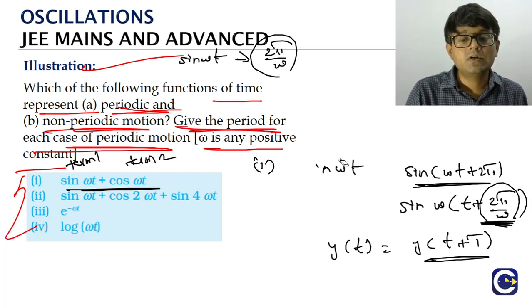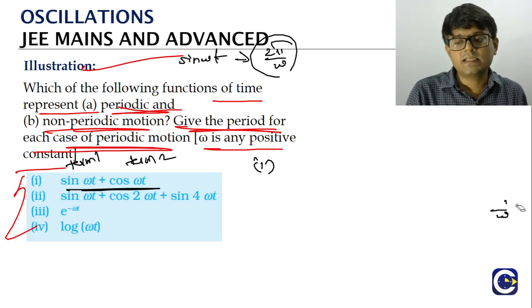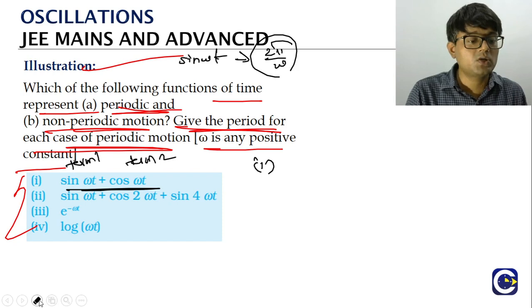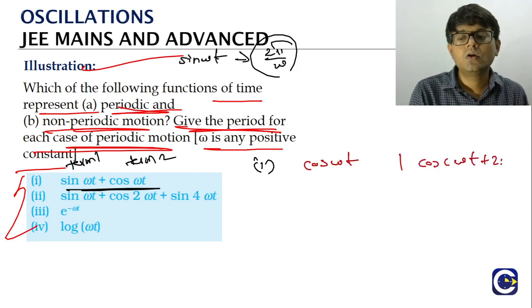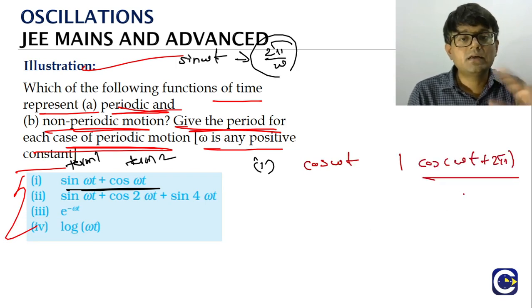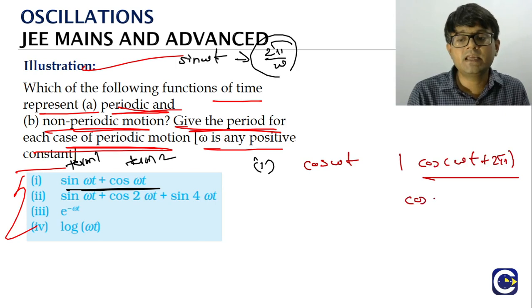Now we'll check the second term here. What is the second term? Cos omega t. So the motion is given by an equation which has got two terms. First term is sin omega t. Second term is cos omega t. Now as we can see, cos also will repeat with a period of 2 pi. Cos omega t plus 2 pi will be cos omega t. Here again we'll try to rearrange. Take omega common.